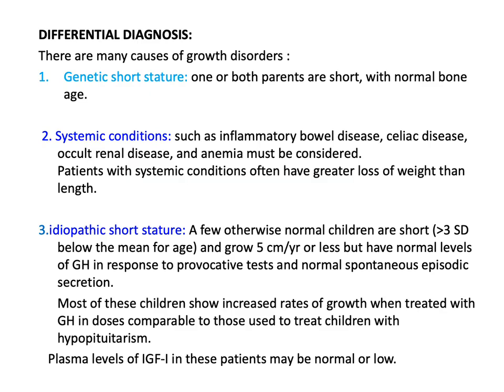Most of these children show increased rate of growth when treated with growth hormone in doses comparable to those used to treat children with hypopituitarism. We give growth hormone as a trial, they respond and have a good response. So they may get benefit from growth hormone, although they are not growth hormone deficient. A plasma level of insulin growth factor 1 in these patients may be normal or low. This is an indication for growth hormone in the United States of America, while in Europe it is not an indication for growth hormone treatment.